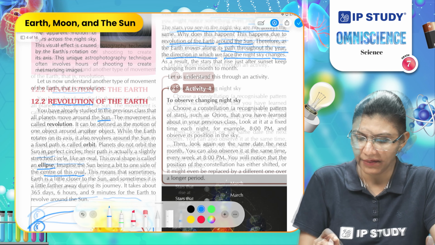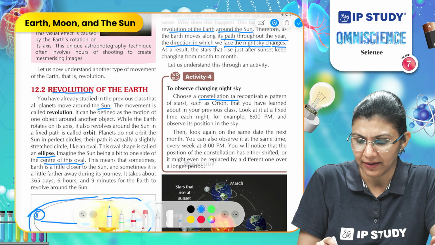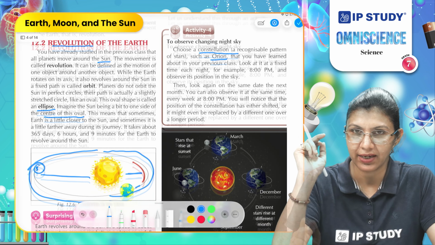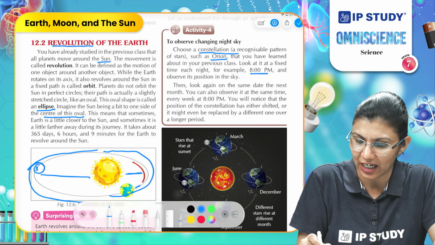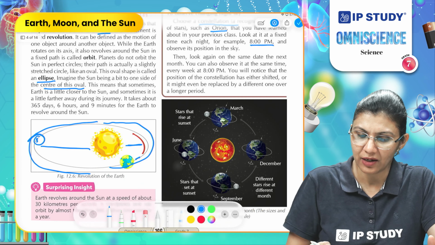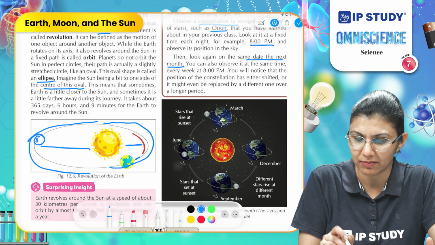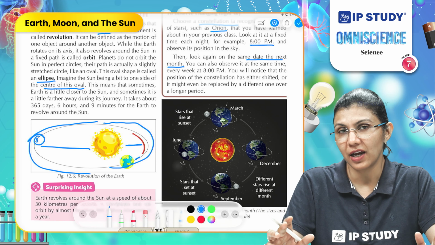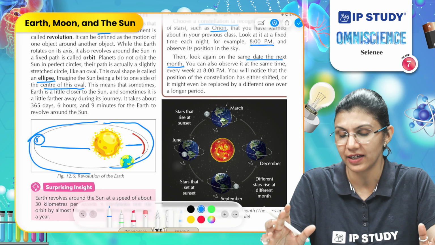Through this activity, choose a constellation such as Orion that you have learned in the previous grades. Look at it at a fixed time in the night, for example at 8 p.m., and observe its position in the night sky. Then look again on the same date of the next month and at the same time. You will notice this time the position of the constellation has changed. For that purpose, you can take some pictures as well.